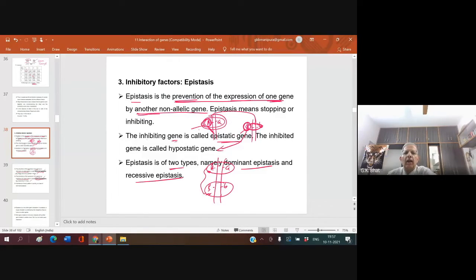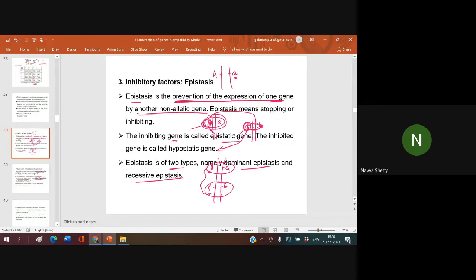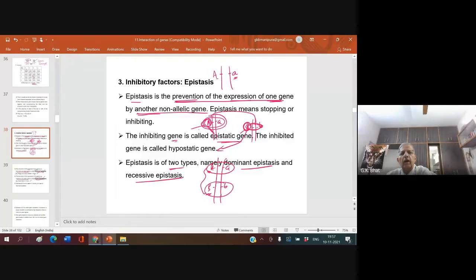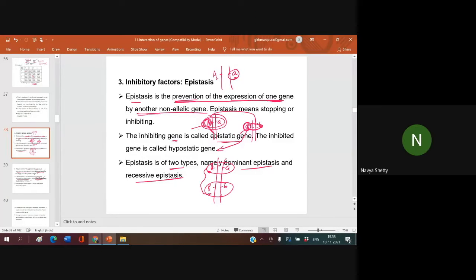Now, let us say you have a chromosome, and one allele is here. Tell me whether this allele is expressed or not. In the homologous chromosome, does this allele get expressed? No, it is recessive.